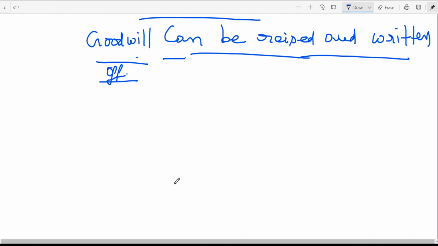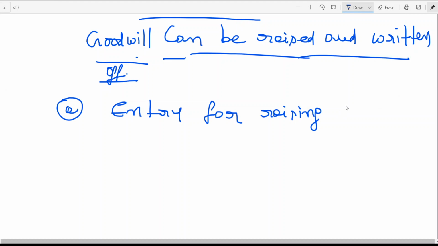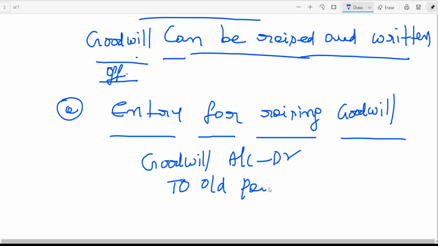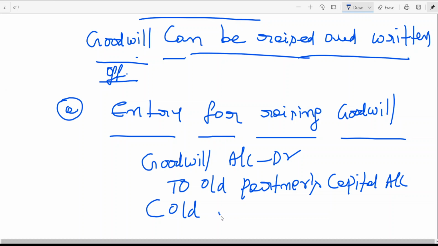Okay. Now, what is the entry, sir, here? A. Entry for raising goodwill. Goodwill account at R2, old partners capital account. Which ratio? Old ratio.